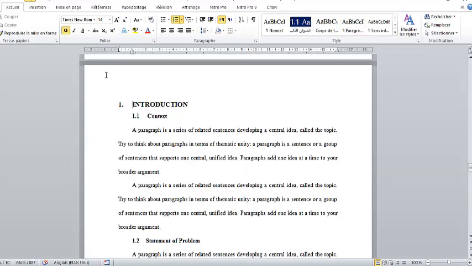So here, as you see here, the headings and subheadings are all flushed to the left. Nothing is in the middle of the page, or in the center of the page. This is 12. This is the only one. The title of the chapter is the only one in 14, but all others are in 12 and capitalized words.